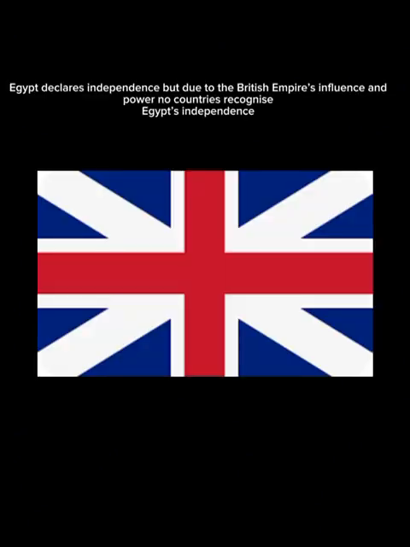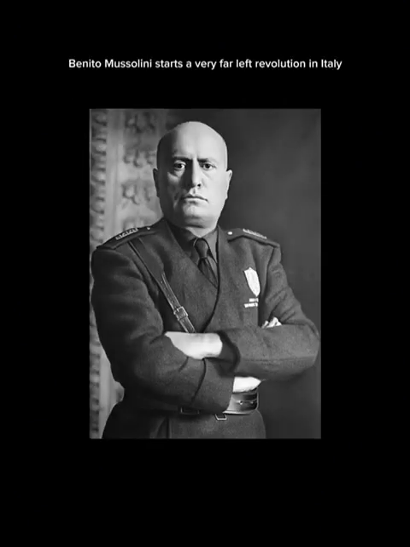Egypt declares independence, but due to the British Empire's influence and power, no countries recognize Egypt's independence. Benito Mussolini starts a very far-left revolution in Italy. Benito Mussolini's far-left revolution is a success, resulting in the creation of anarchist Italy.